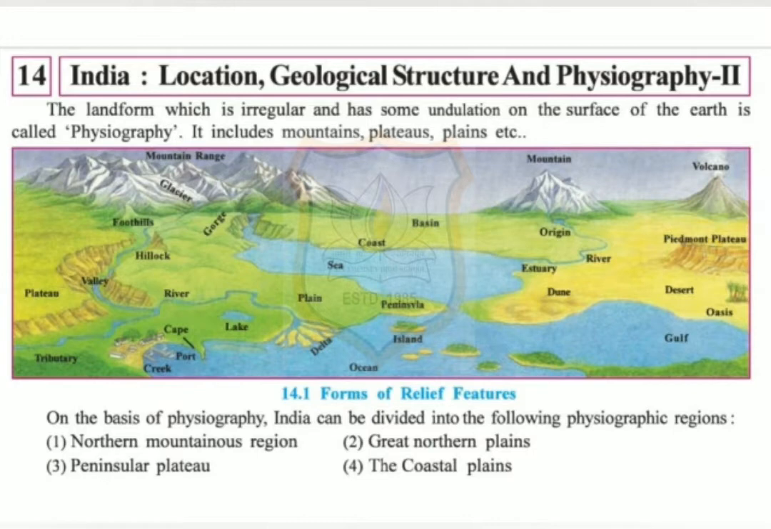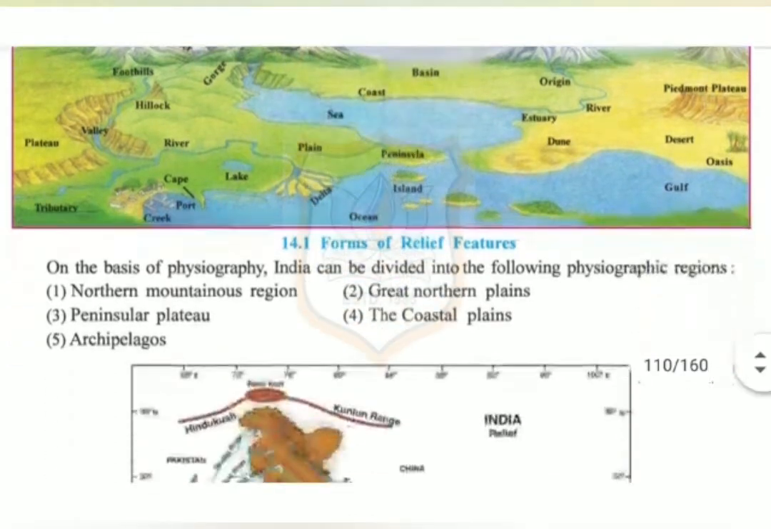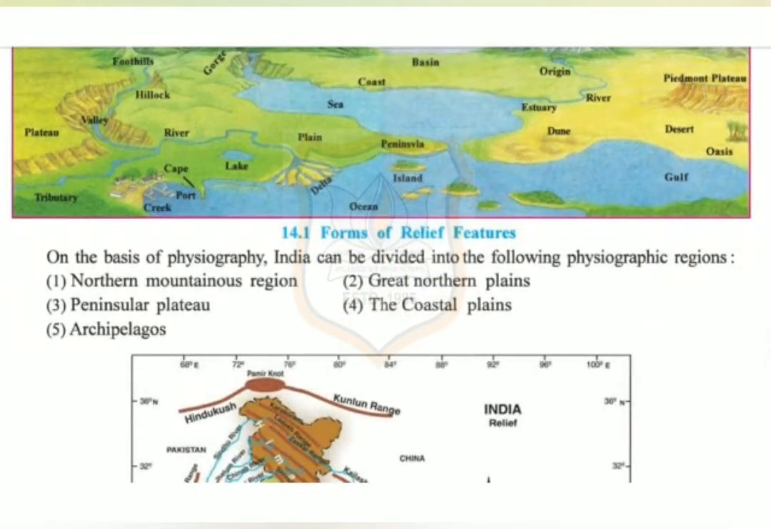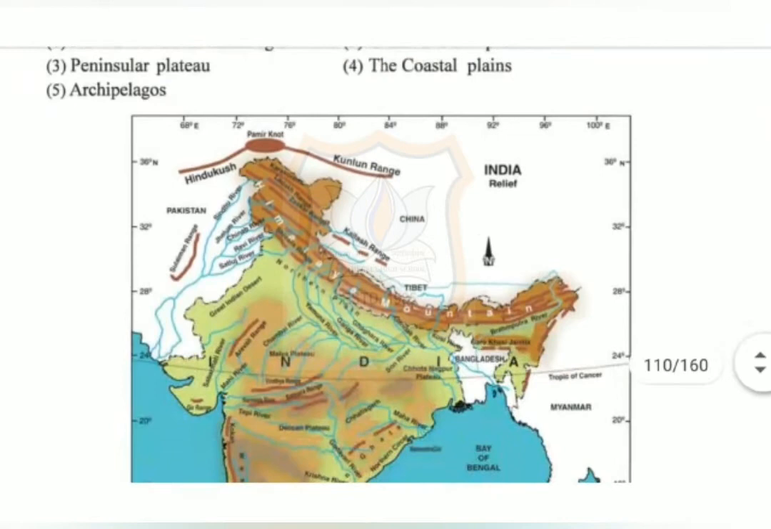Now in your textbook you can see the picture is given of forms of relief features. Okay. Now on the basis of physiography, India can be divided into the following physiographic regions. First one, northern mountainous region. Second, great northern plain. Third, peninsular plateau. Fourth, the coastal plains. And the fifth one is archipelagos. Now, let us discuss each of these regions in detail.